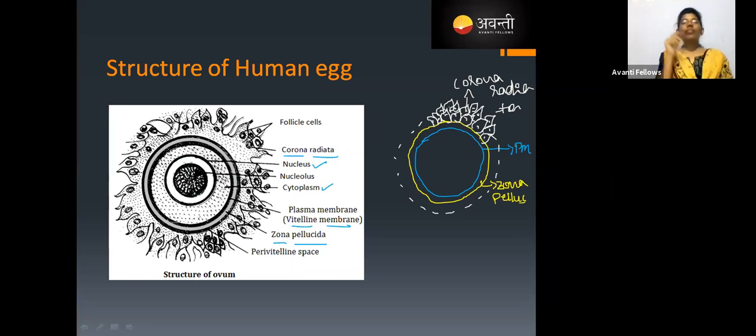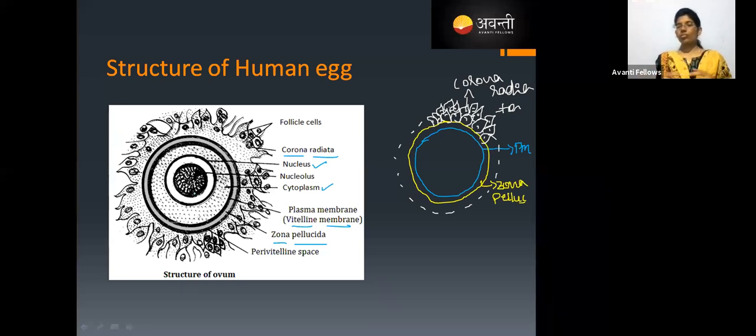Okay. And just observe the human egg carefully. What is the position of the nucleus in the human egg? Is it centered? Inside, I know. Okay, Pranit. Inside the cell, yes, obviously the nucleus is going to be present inside the cell. It cannot be present outside the cell, right? Inside the cell, where? Little bit above the center. No, not perfect. It is not perfectly at the center.